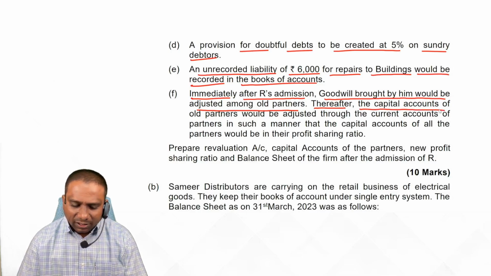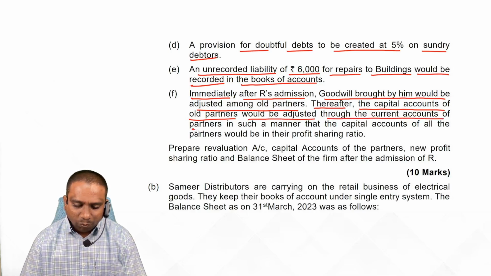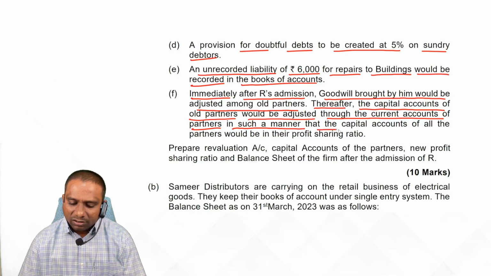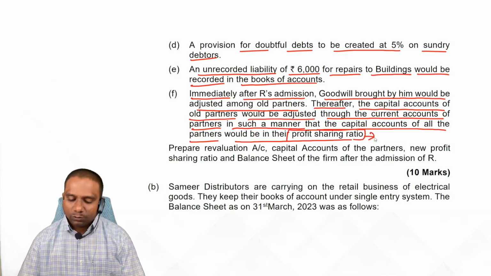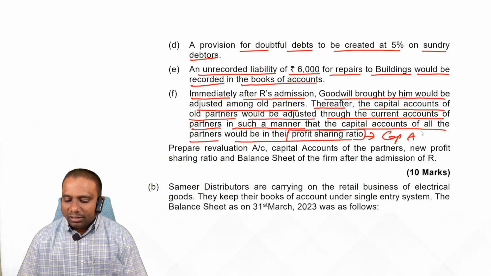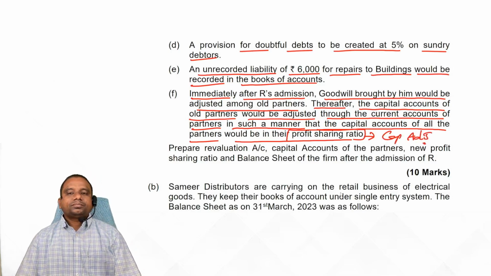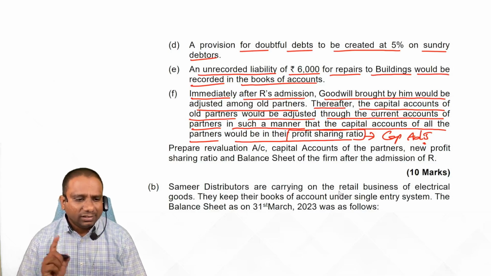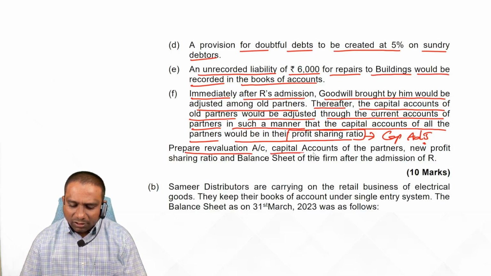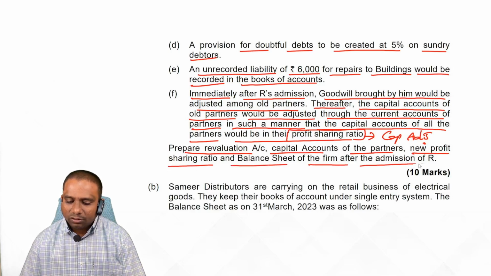Thereafter, the capital accounts of old partners would be adjusted through the current accounts of partners in such a manner that the capital accounts of all the partners would be in their profit sharing ratio. This is a very, very important adjustment, students. This is nothing but capital adjustment. Prepare the revaluation account, capital accounts of partners, new profit sharing ratio and balance sheet of the firm after the admission of R.